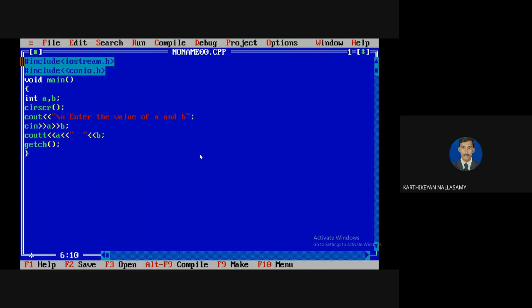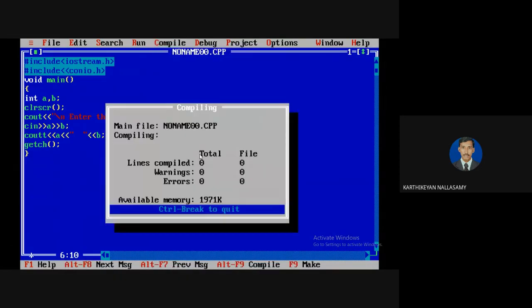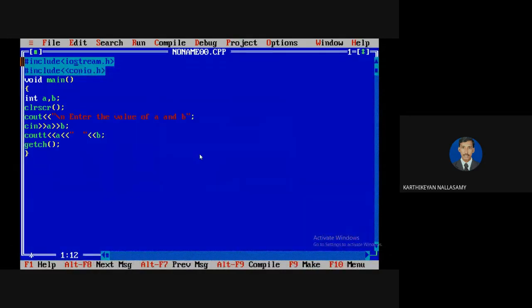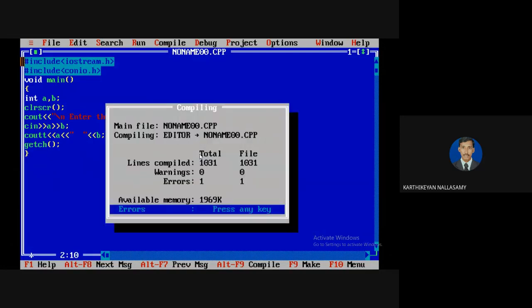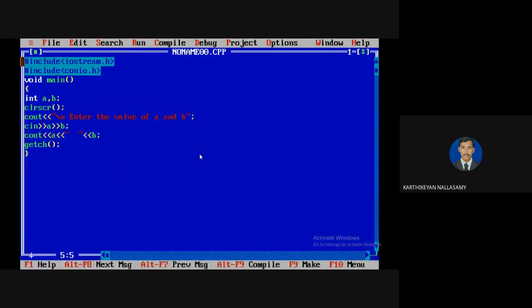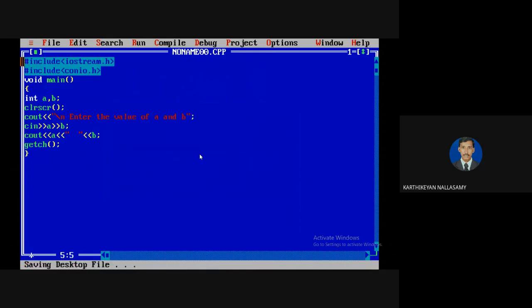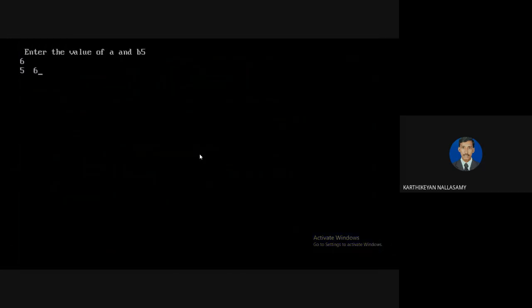So now when the program is created, next I'm going to compile. No error. So we know that for a variable, the memory is allocated only on a temporary memory location, so once the program execution is over, we are unable to access it. So I'm just going to run it and enter some values for A and B, for example 5 and 16.